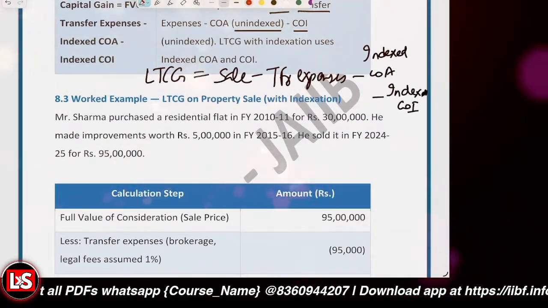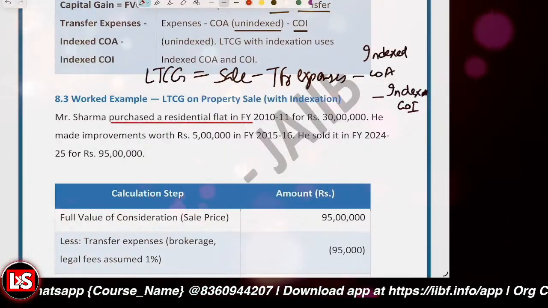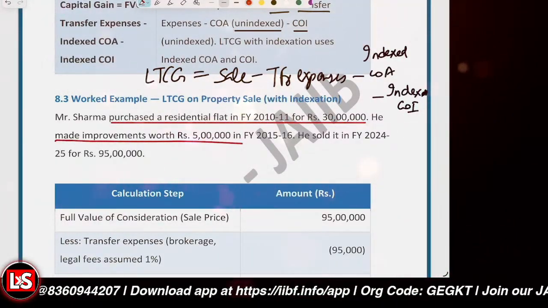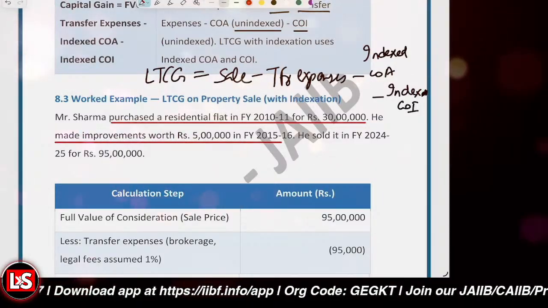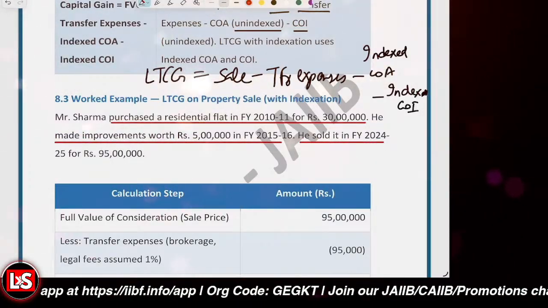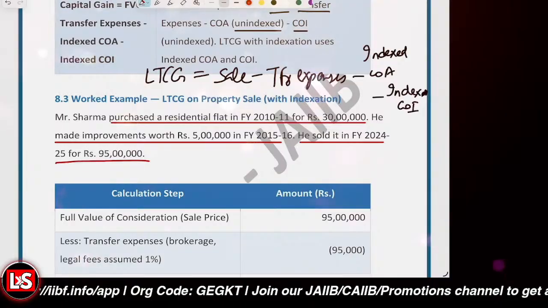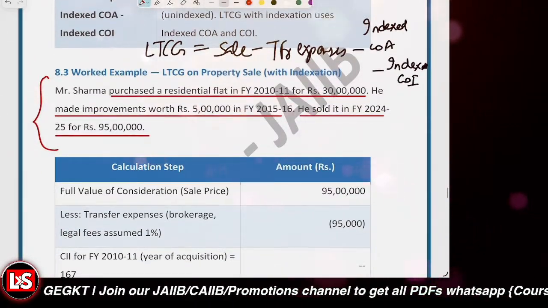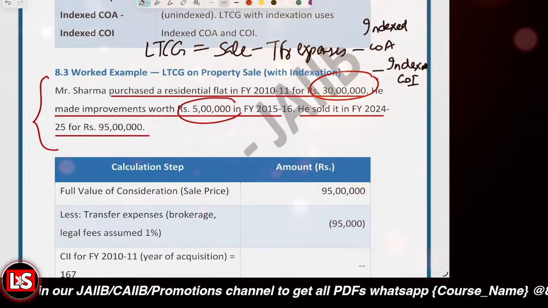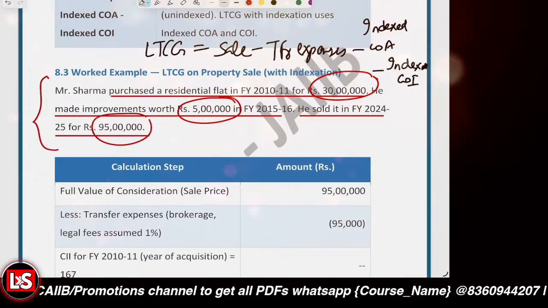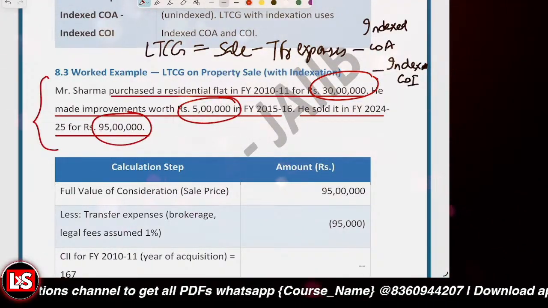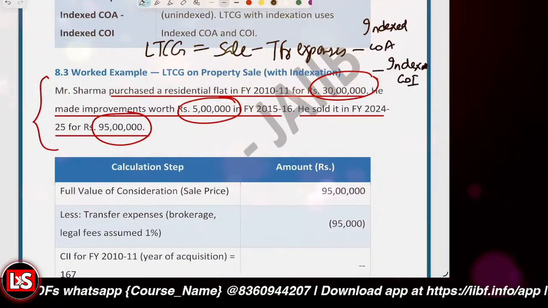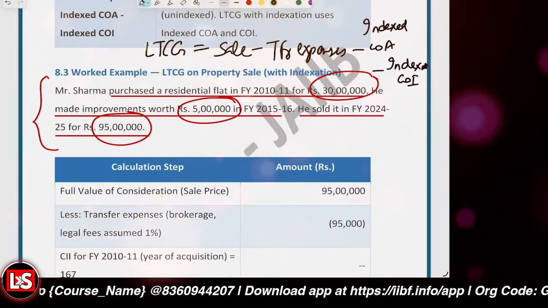Mr. Sharma purchased a residential flat in financial year 2010-11 for 30 lakh rupees. He made improvements worth 5 lakh rupees in 2015-16 and sold it in financial year 2024-25 for 95 lakh rupees. So what particular tax would be applicable? First of all, the holding period is greater than 24 months. You are selling it after more than 24 months, so the LTCG would be applicable.